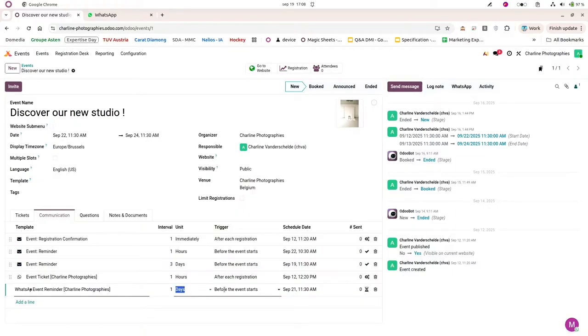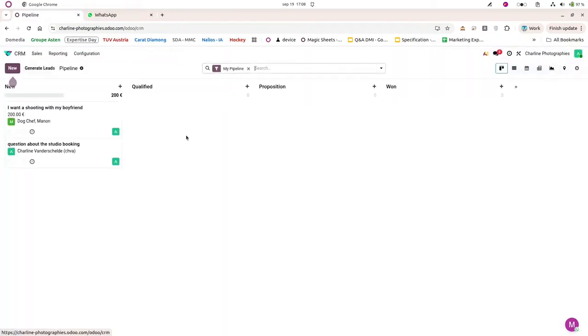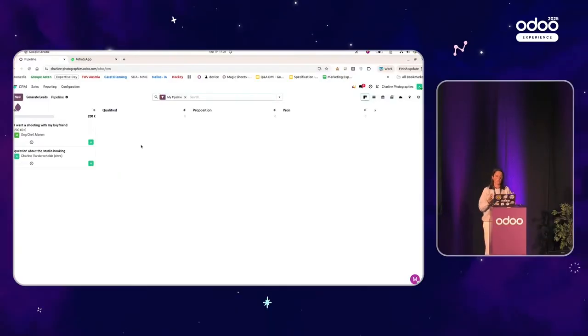But what if now I just want to promote my event? Let's imagine that I have lost leads in my CRM because they wanted to discover my studio and they didn't have time, so they were just lost leads and I didn't sell any studio shooting or any product or whatever.